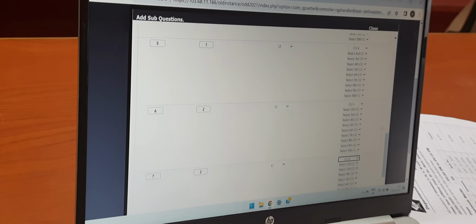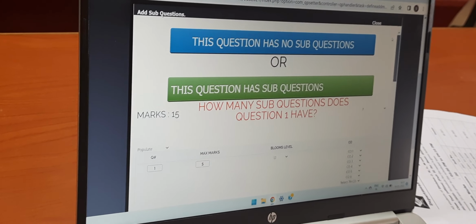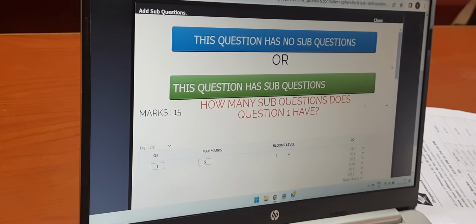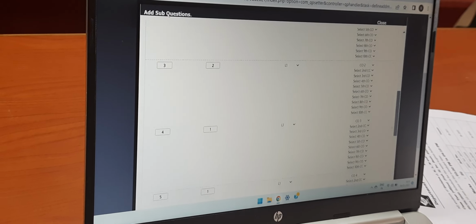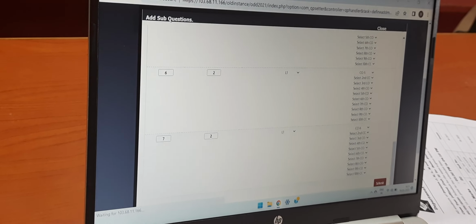all the 7 questions are done, and the total expected is 15. If you put a wrong total, it immediately gives you the message that the total is not matching. So now my question paper I am submitting, it means I am just completing the process of submission.